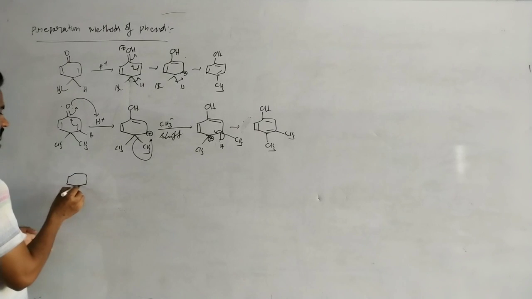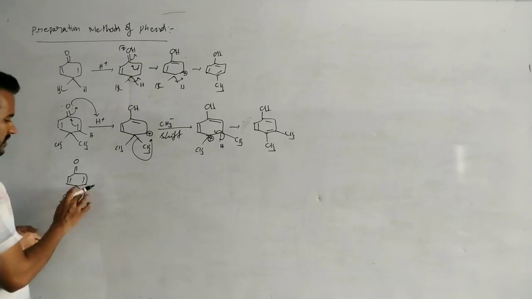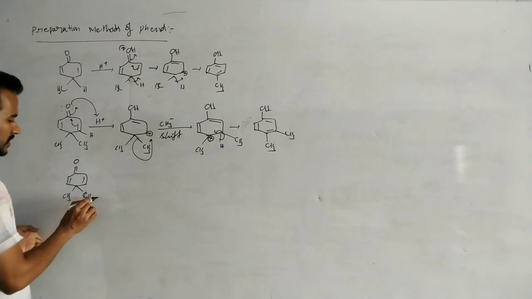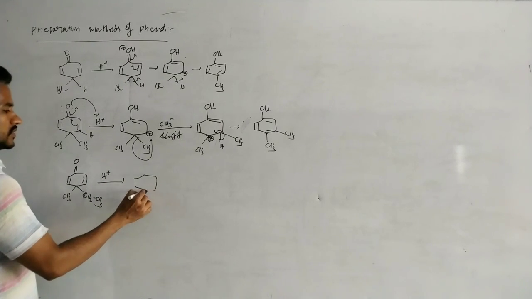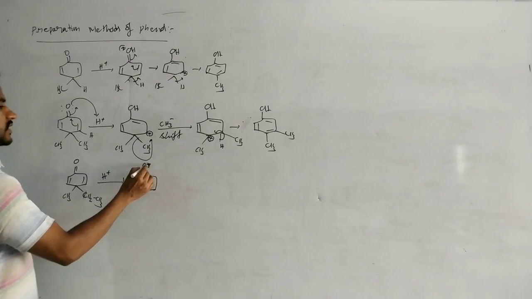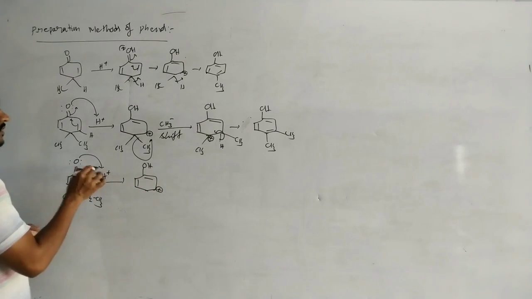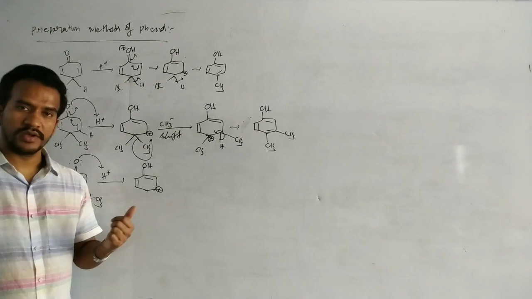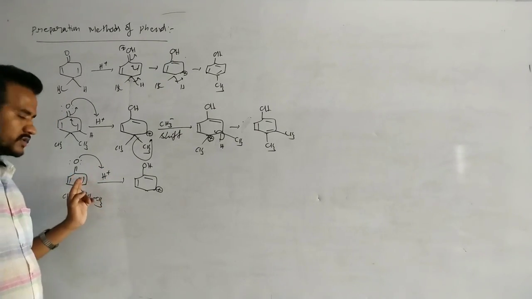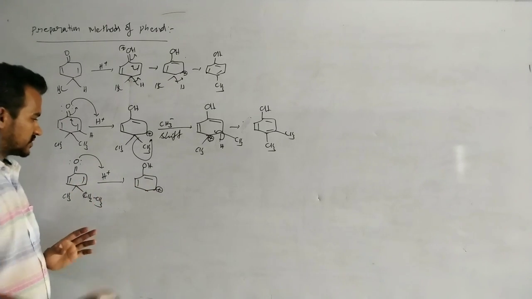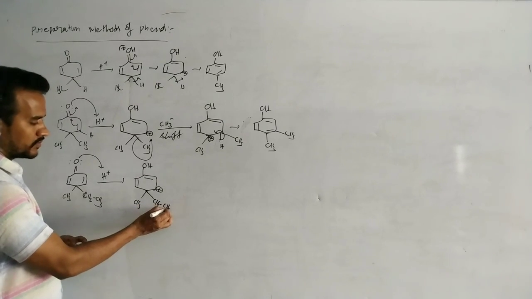Now another example: C=O, CH3 and now CH2CH3. In the presence of acid medium, listen to this reaction carefully, it is somewhat different. First protonation of this oxygen takes place, then this carbon carries a positive charge, and with transfer of pi electrons, this carbon carries a positive charge. Now there is one methyl group and one ethyl group.